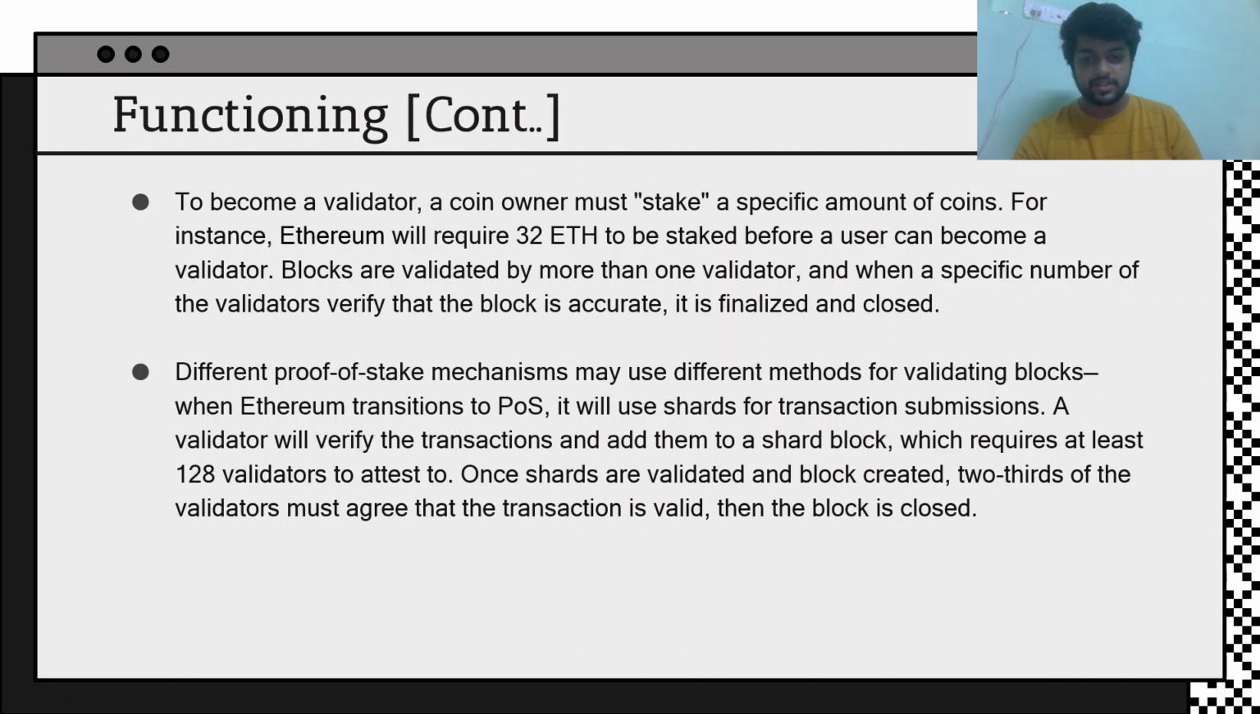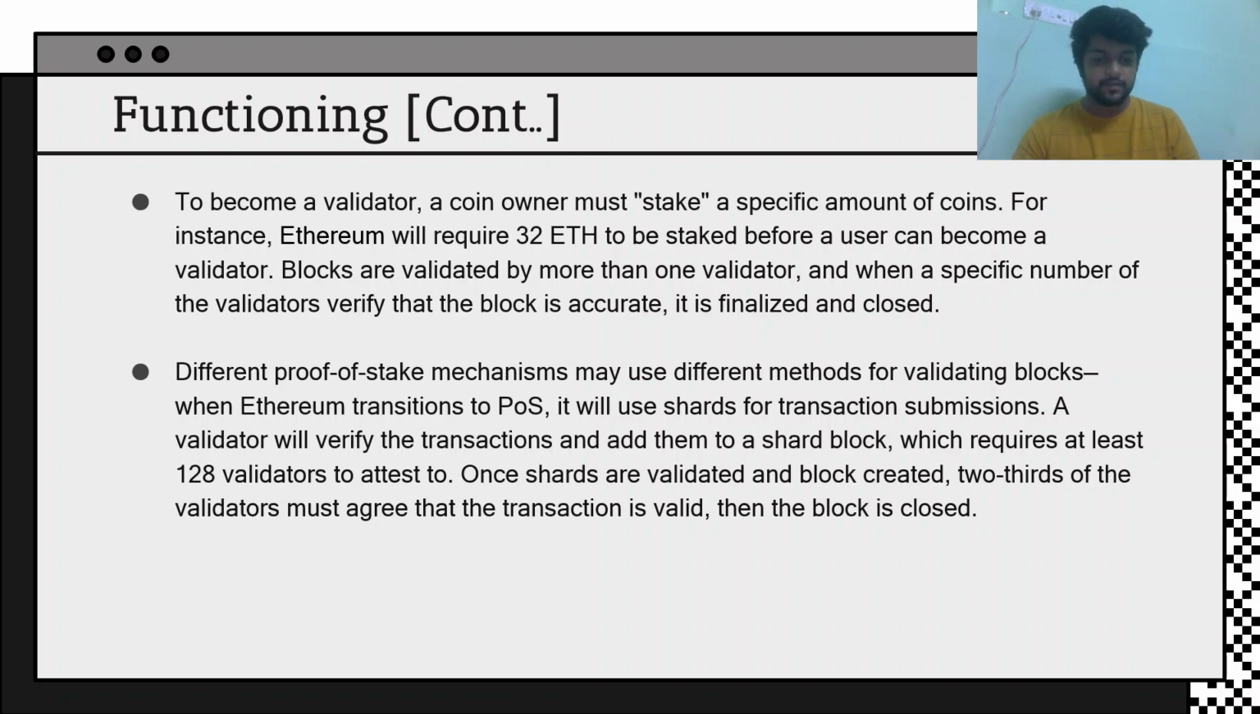When Ethereum transitions to proof of stake, it will use shards for transaction submissions. A validator will verify the transactions and add them to a shard block, which requires at least 128 validators to attest to. So as I said, it requires a bunch of validators, like 128 validators, to attest that the block which has been created is a right block and the transactions are okay.